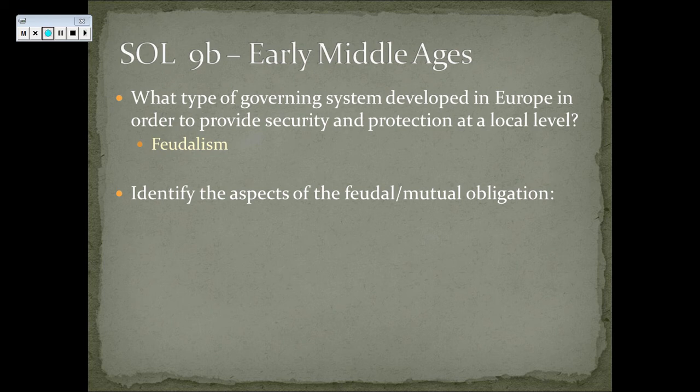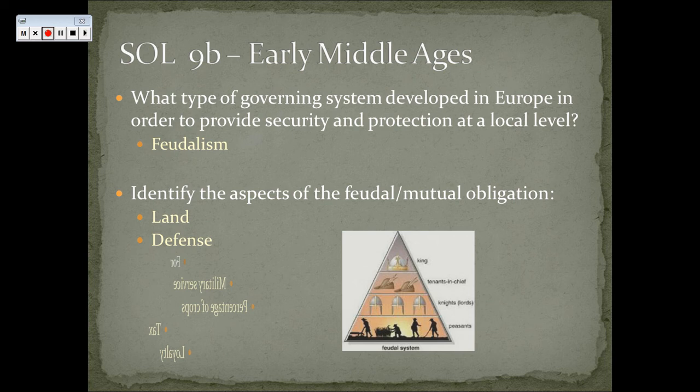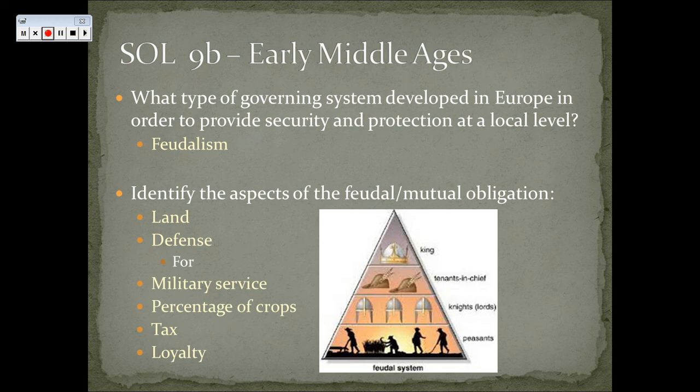The aspects of feudal and mutual obligation were exchange of land for defense, or land and defense for military service, a percentage of crops, tax, and loyalty. So you have the king who's going to pass it down. It's going to get passed down, and land is going to keep getting passed down. Eventually the peasants will work it for food, the knights provide protection, the tenants-in-chief supervise, and the king just kind of sits there and is the king.